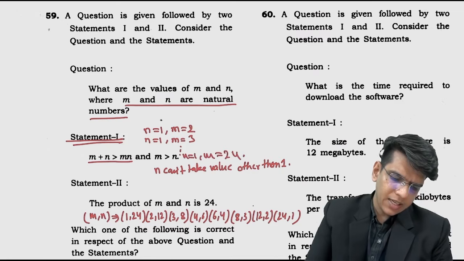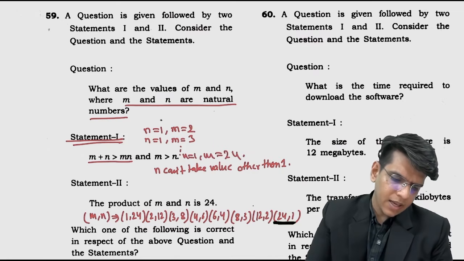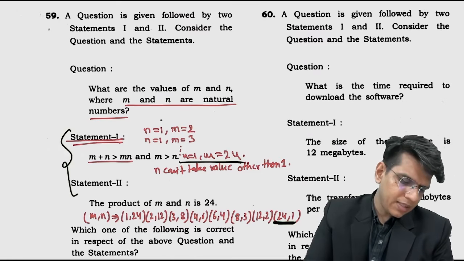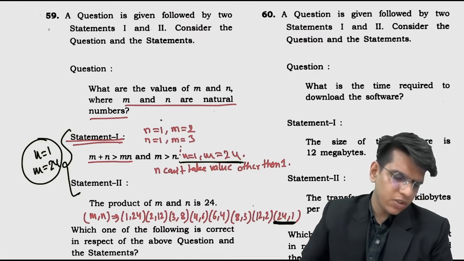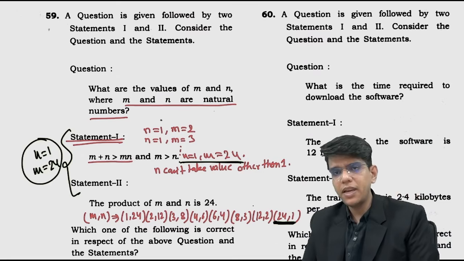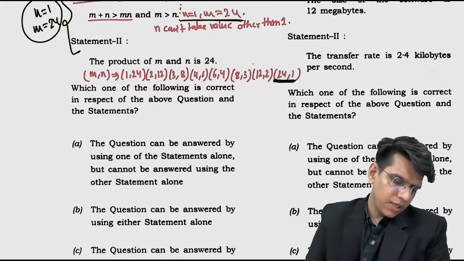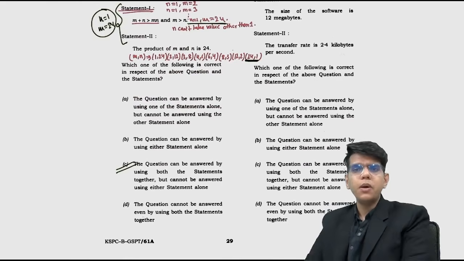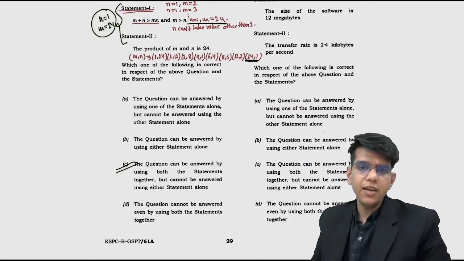If you see here n is 1 only at one place, and here n is 1 everywhere, but m is 24 at one place. So by combining these two, you can say n equals 1 and m equals 24. Only a unique solution for m and n natural numbers. So the question can be answered by using both the statements together, but cannot be answered by using either statement alone. By combining both these statements, you can say n equals 1 and m equals 24.